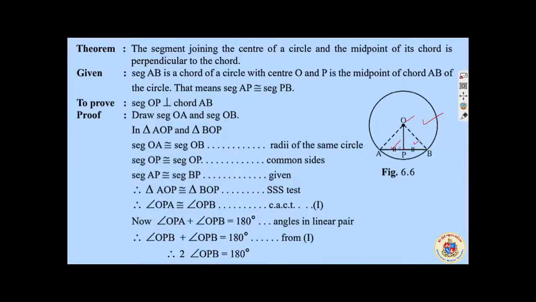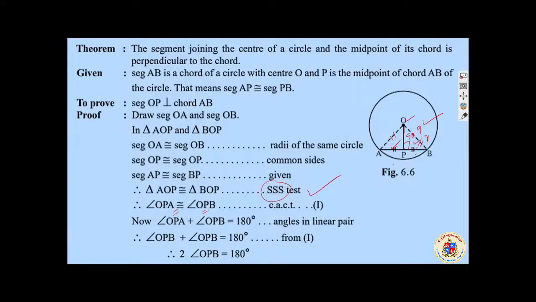We are asked to prove that this is 90 degrees. ये आपको prove करना है. 90 है क्या? ये prove करना है. This is congruent to this because they are radius. This is congruent to this because we have done it like that, and this is common. So by SSS test, triangle OPA and OPB are congruent.